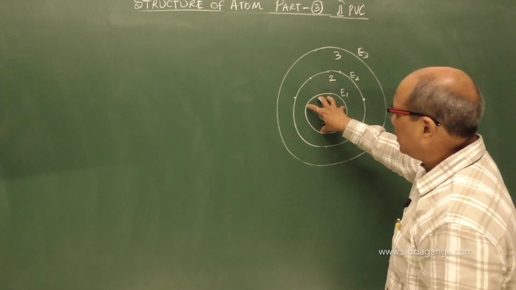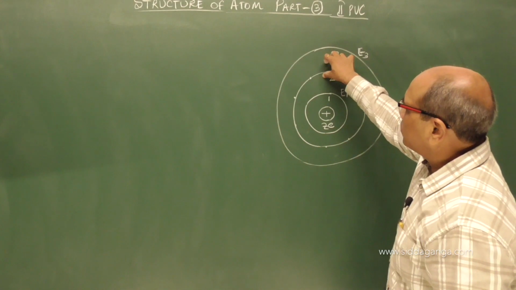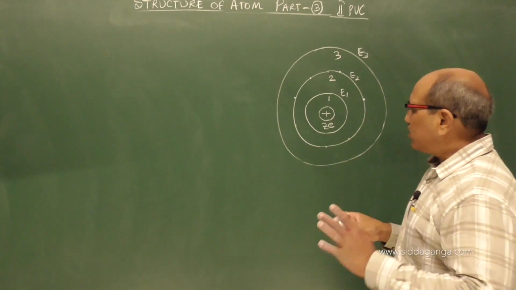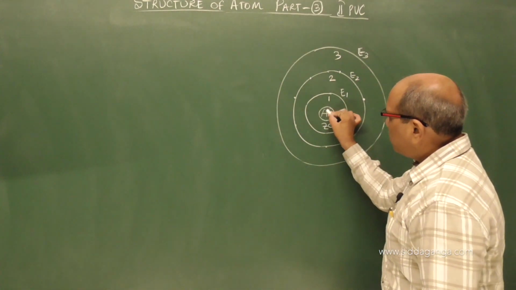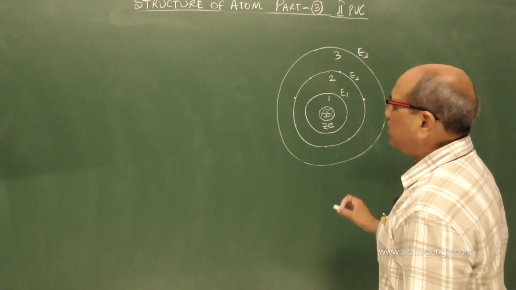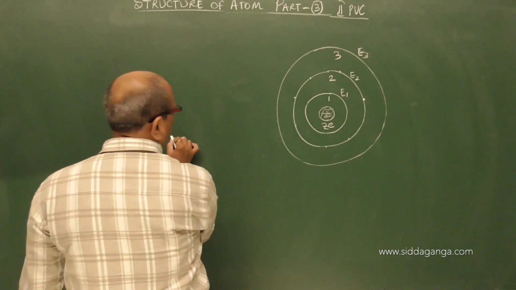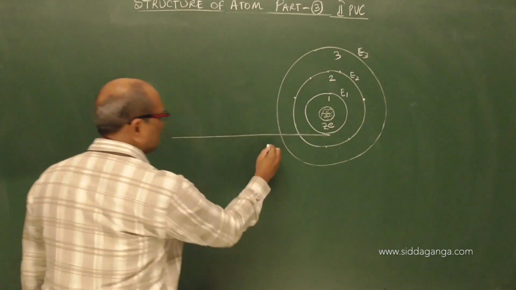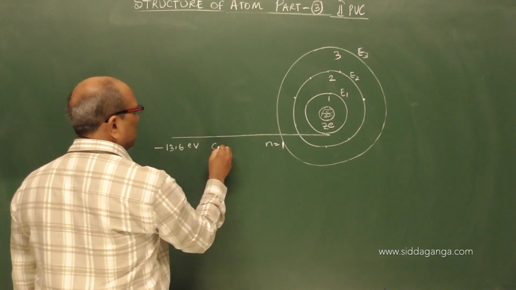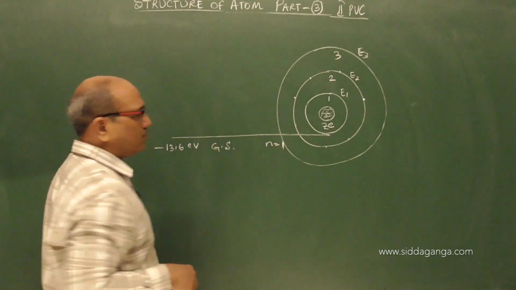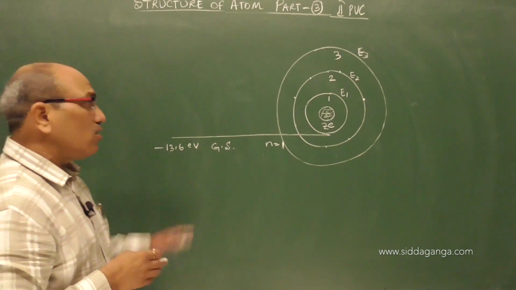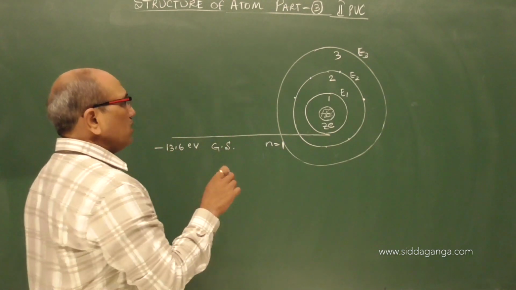It is only electron energies. This is the energy in which the electron lives. Here it can live. In between, if any energy is present, it cannot be. So for this, what Bohr did was, he brought the energy level diagram. The innermost orbit 1 has a definite energy level that I can write here as energy level 1. So orbit number 1, which you have measured as minus 13.6 electron volt, is the ground state energy. Rather than orbitals, we talk in terms of energy levels. Energies of the electrons we can identify.